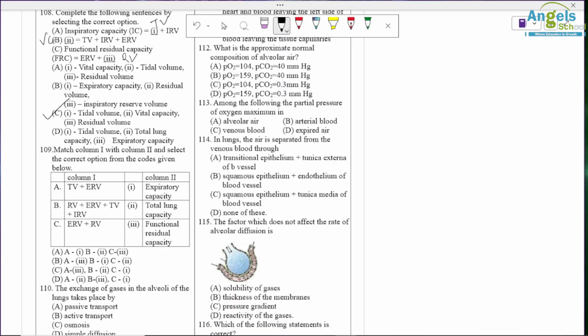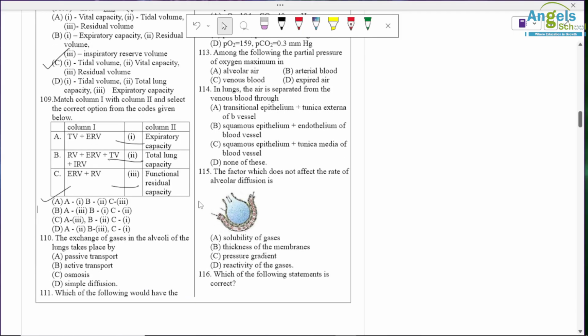Match column 1 and column 2. So TV plus IRV is inspiratory capacity only. RV, ERV, TV and IRV is total lung capacity. Again, it is straightforward. And ERV plus RV is functional residual capacity. Option A is correct. The exchange of gases in the alveoli of the lung takes place by simple diffusion.